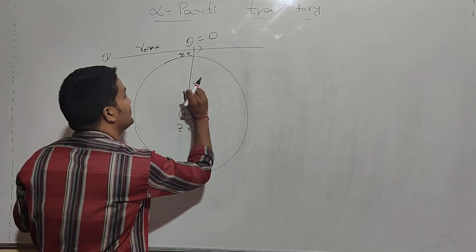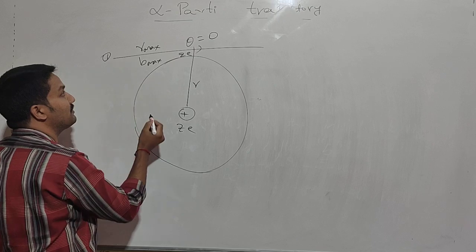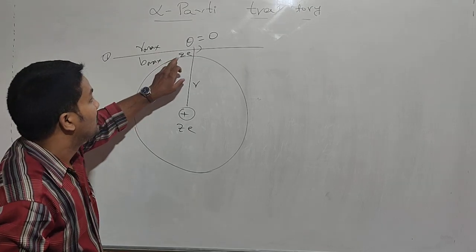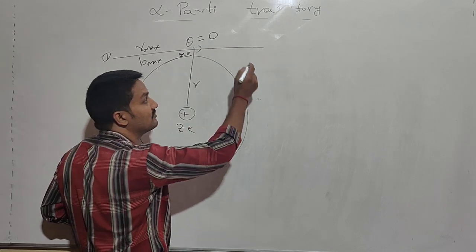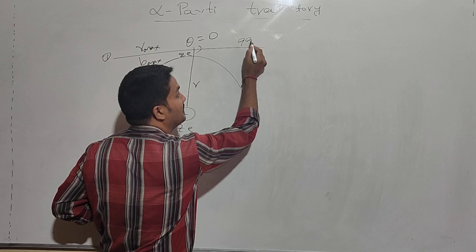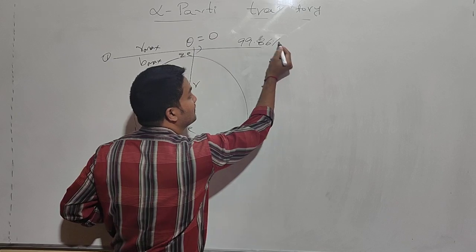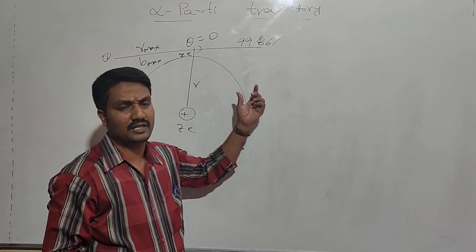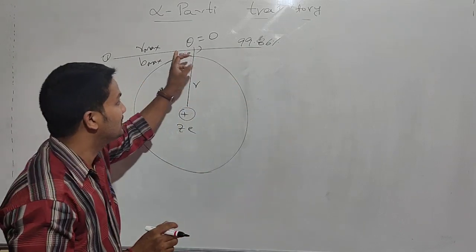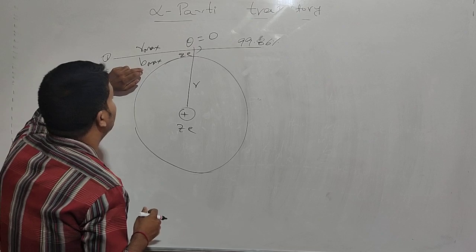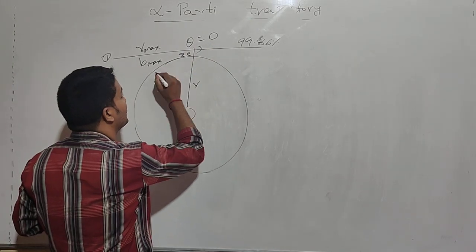Then what happens here? This is the perpendicular distance, called b maximum. So how many particles are getting undeviated? 99.86%. That means most of the alpha particles do not get any deviation in this manner. So b is maximum, then theta is 0, that means theta is minimum.